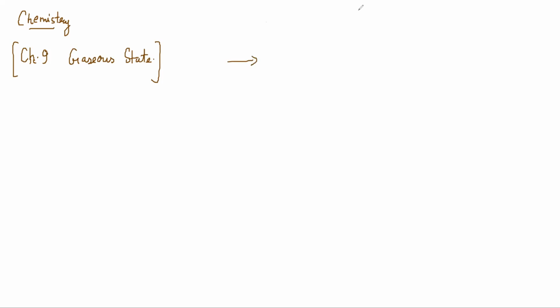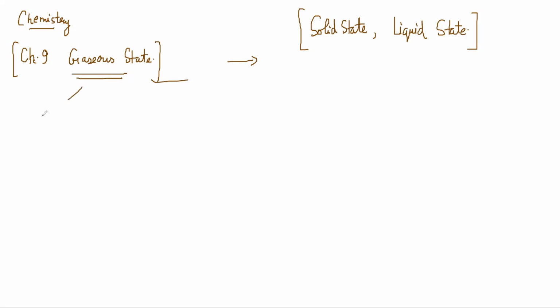So there are three states. There will be subsequent chapters on solid state and liquid state also. But right now, the first one that we will study is gaseous state. The reason that this is first is because this is the easiest to study. This is the easiest and fairly straightforward chapter.